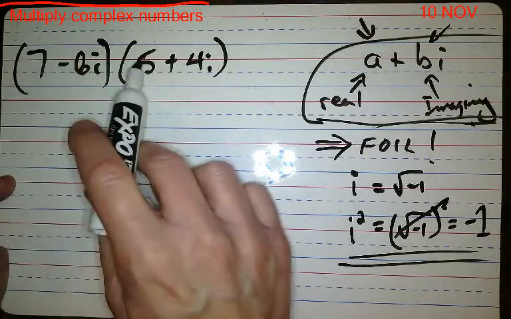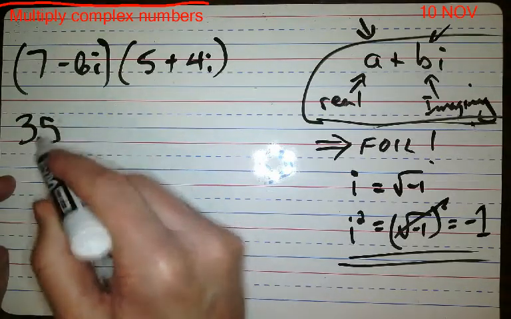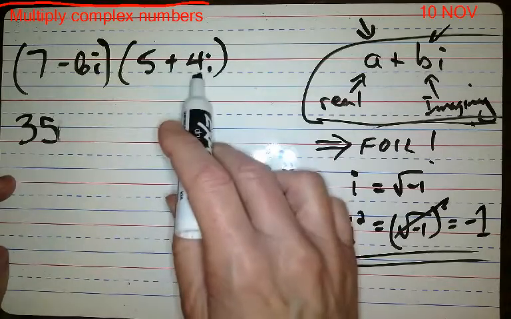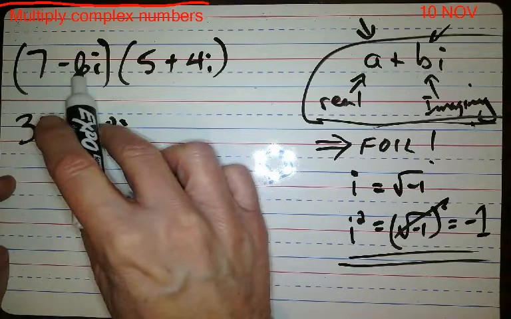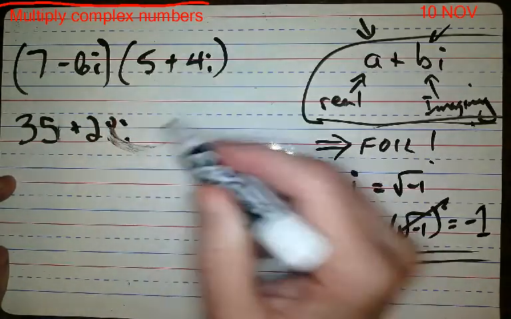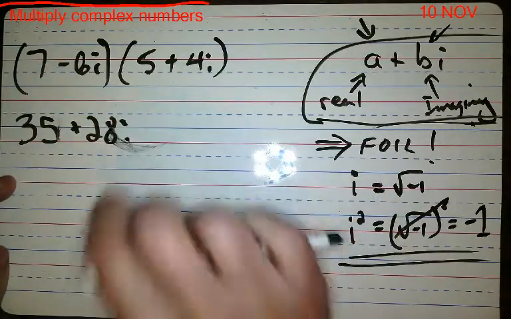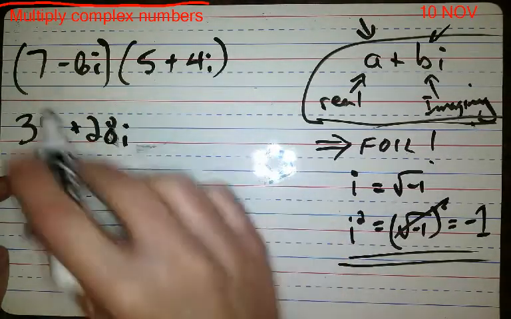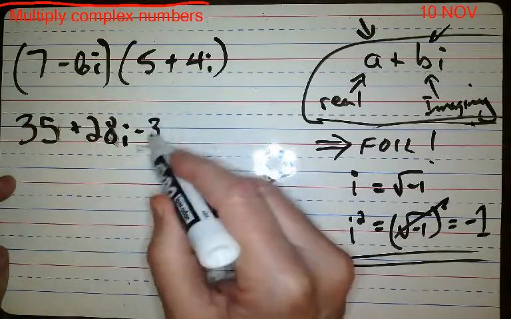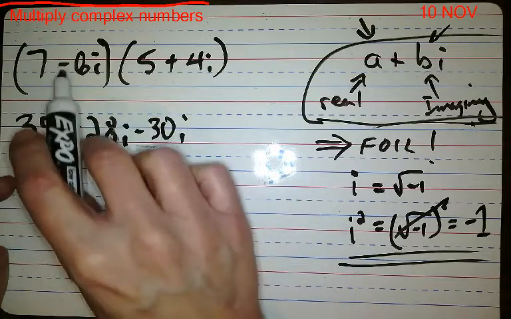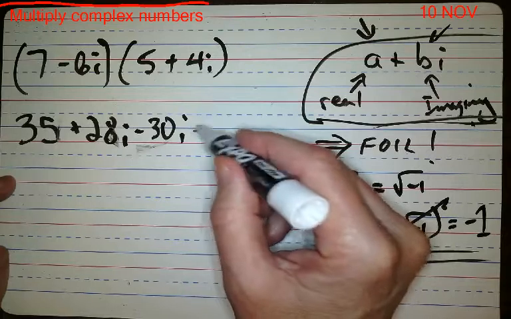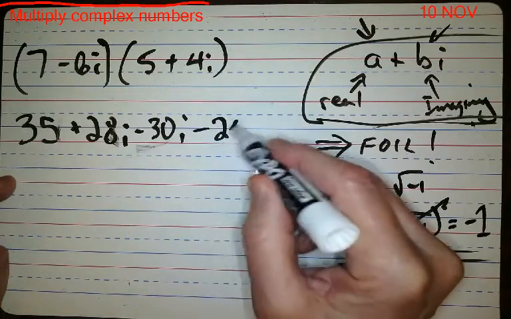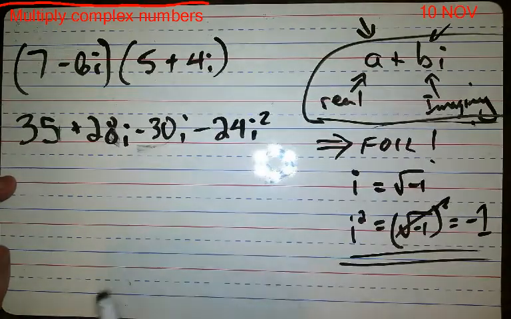So 7 times 5, that's 35. 7 times 4, that's 28i. -6i times 5 is -30i, and then -6i times +4i, that's -24i squared.